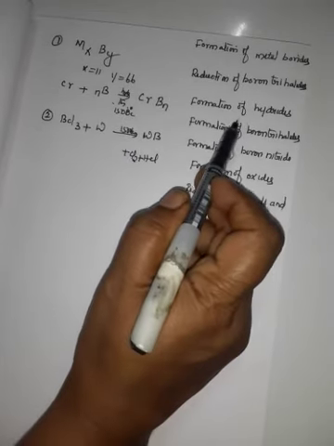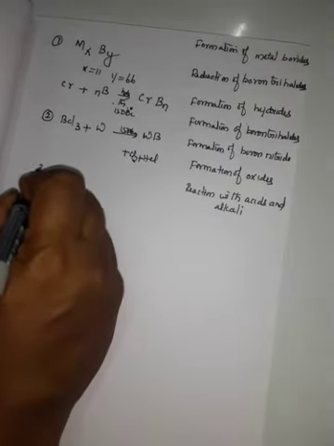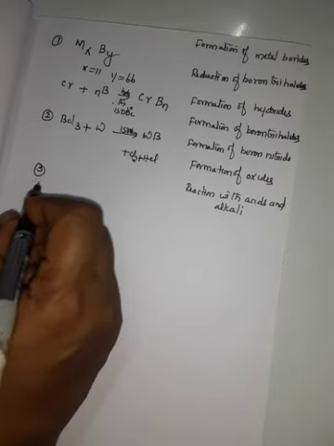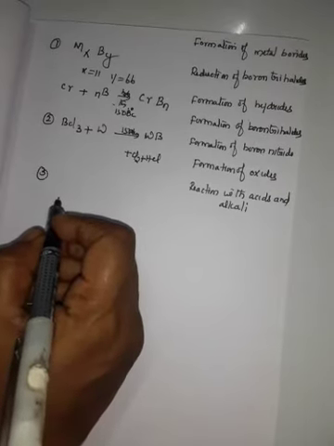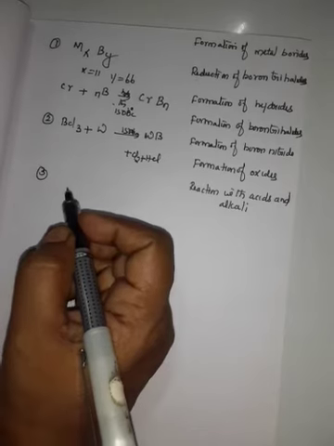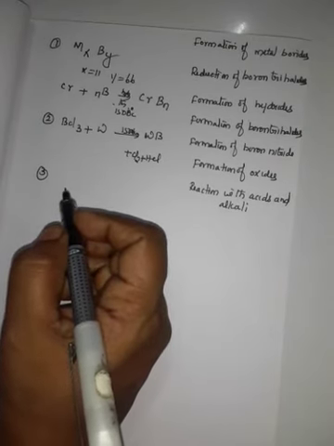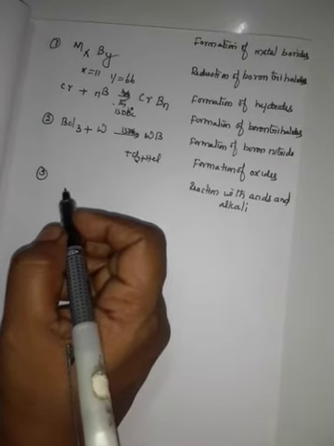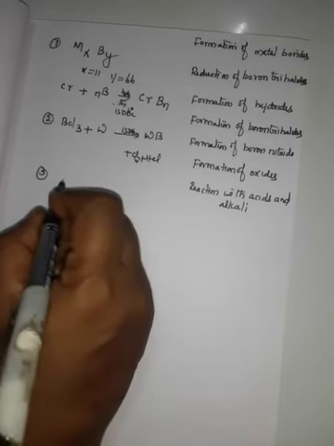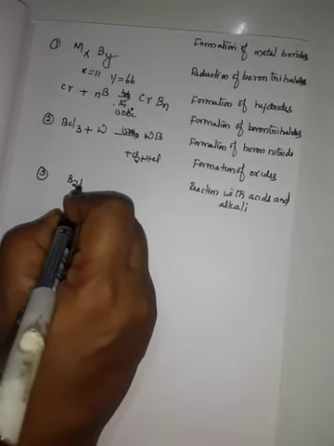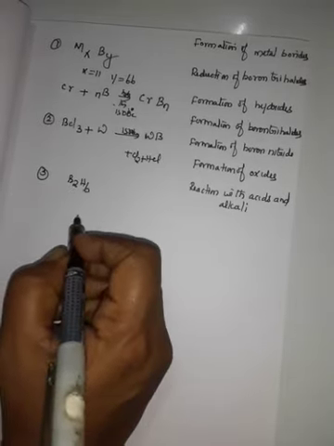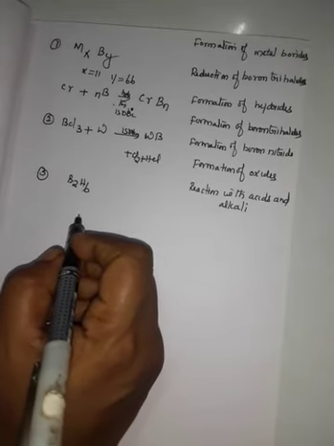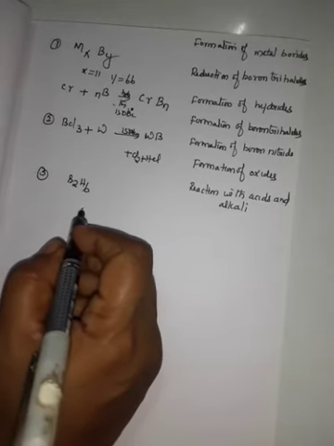Next, number 3, formation of hydrides. Boron does not react directly with hydrogen. However, it forms a variety of hydrides called boranes. The simplest borane is diborane, formula B2H6. Larger boranes are also prepared from B2H6.